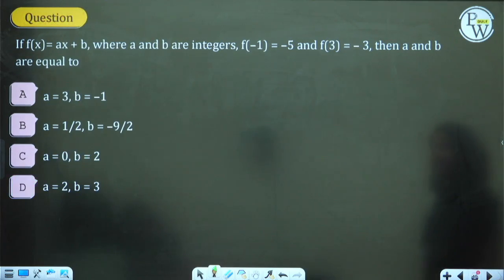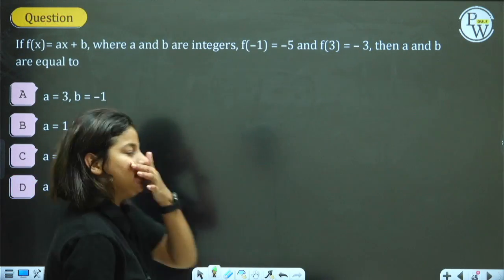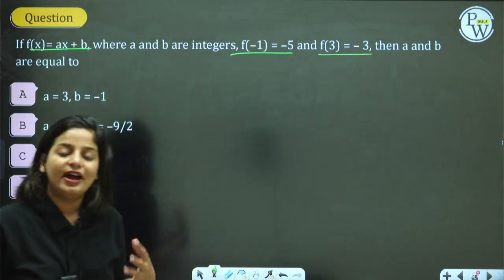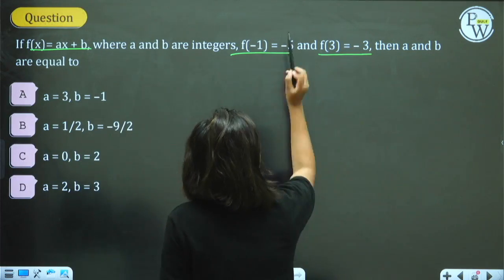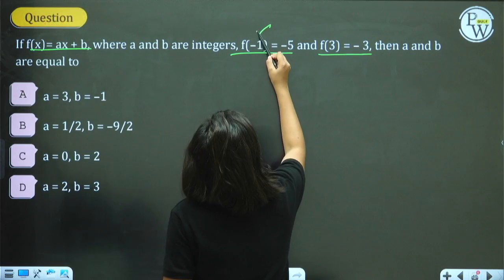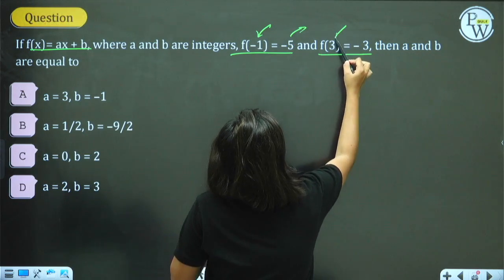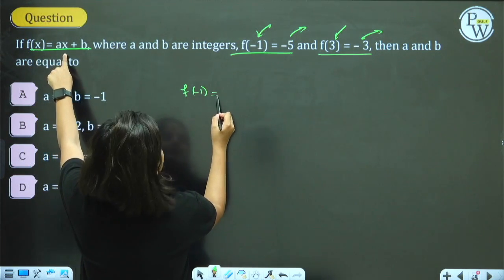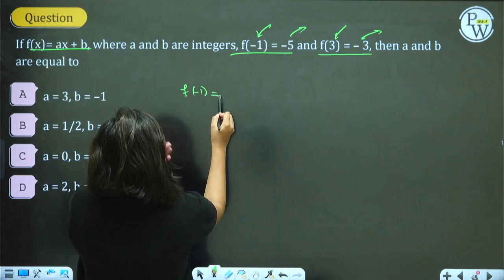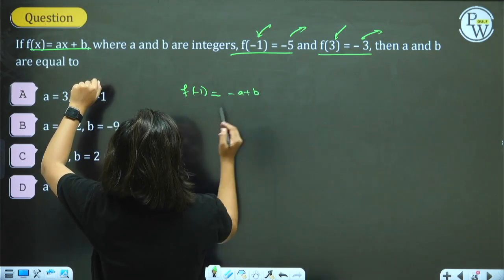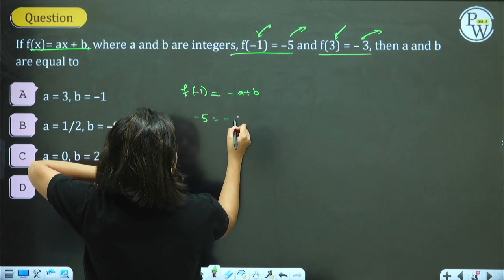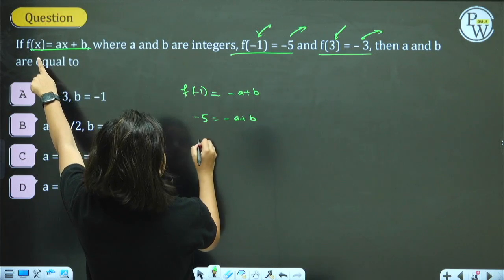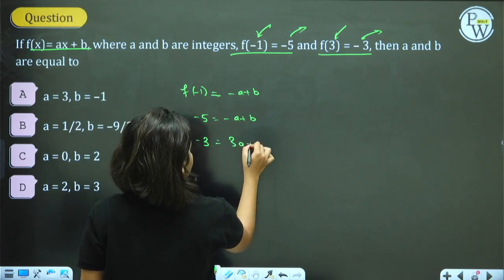Answer is option D. f of x is ax plus b, a real valued function. f of minus 1 is minus 5, f of 3 is minus 3. Find the value of a and b. f of minus 1 is minus 5 means when the input is minus 1, output is minus 5. Input is 3, output is minus 3. f of minus 1 is equal to minus a plus b. Minus 5 is equal to minus a plus b. Similarly, when I put x as 3, f of 3 is minus 3, which is equal to 3a plus b.